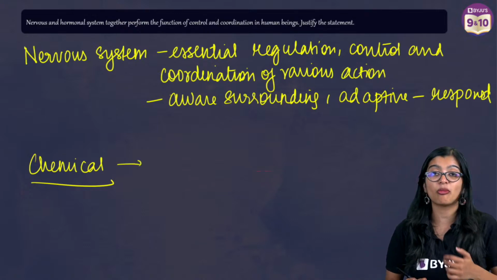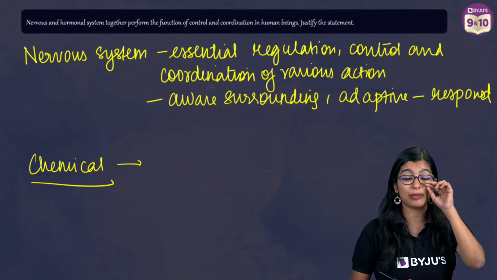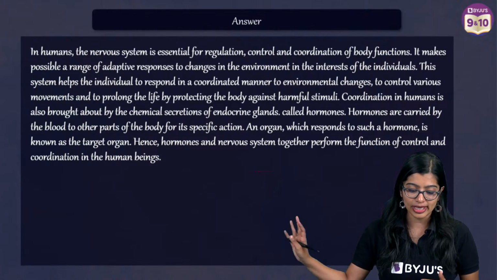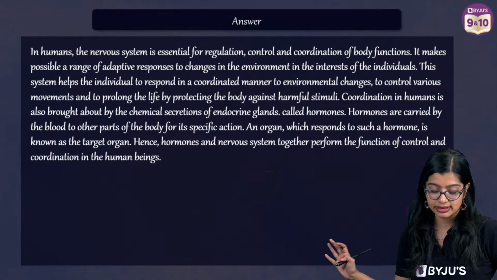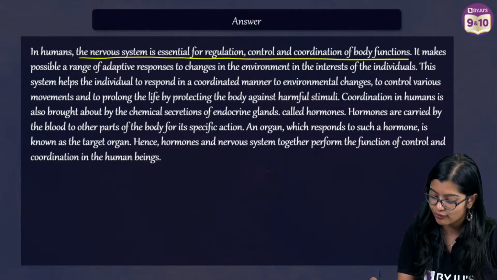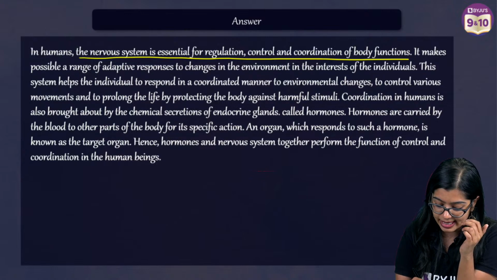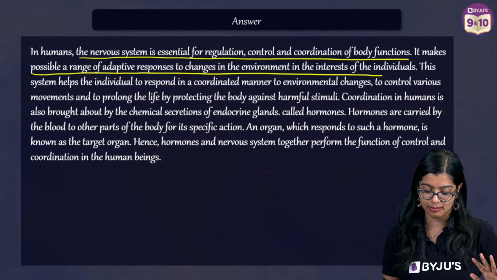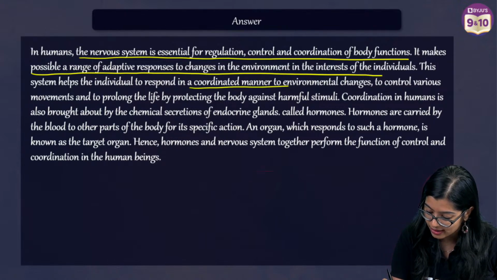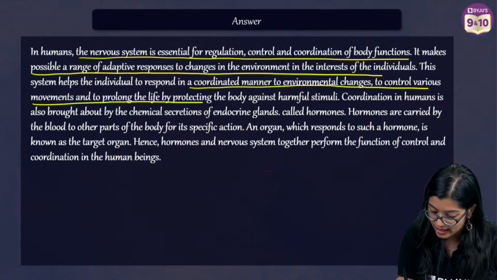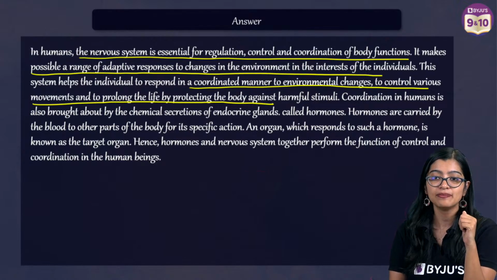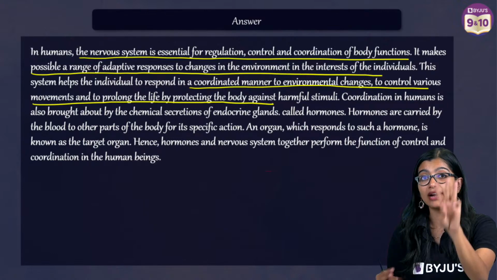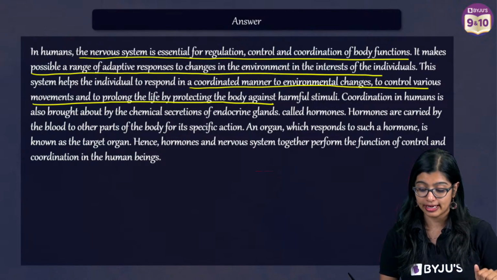Now, when you talk about chemical coordination, all your growth-related, mechanical, and metabolic reactions take place. In this particular question, in humans, we know that the nervous system is essential for coordinating various activities, and it makes it possible for us to adapt to the environment and the changes that we see. So we are able to coordinate with environmental changes, control movements, and protect our body as well. So three things: environmental changes, control movement, and thirdly, protect ourselves if at all there is any danger.